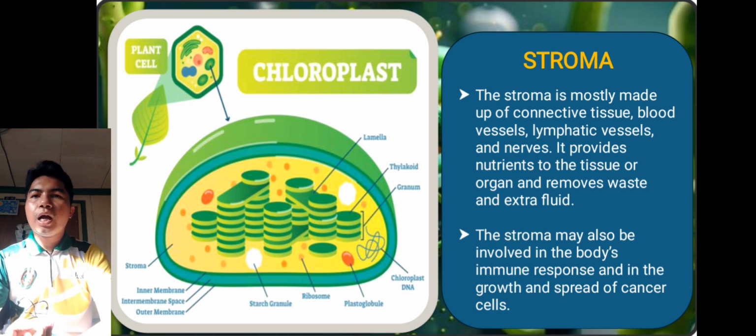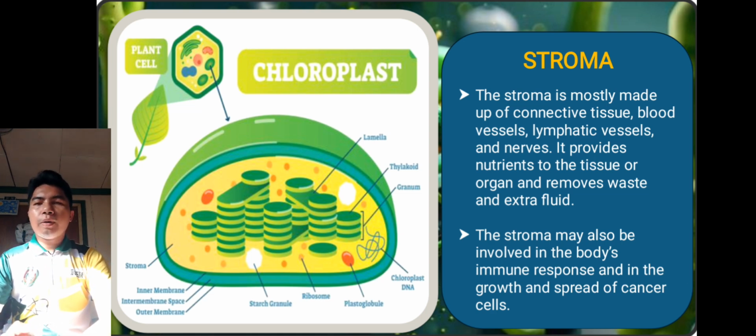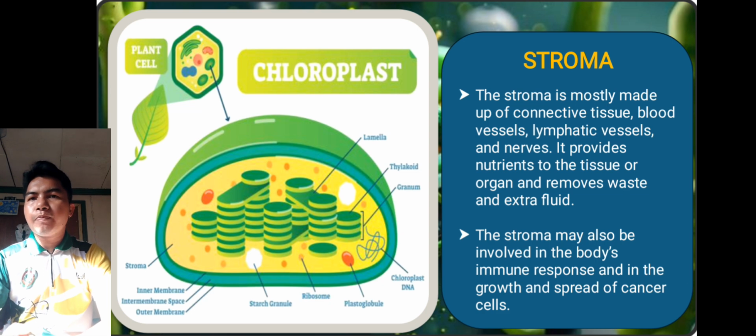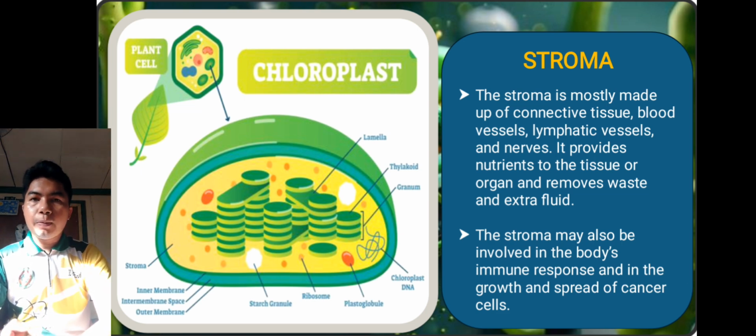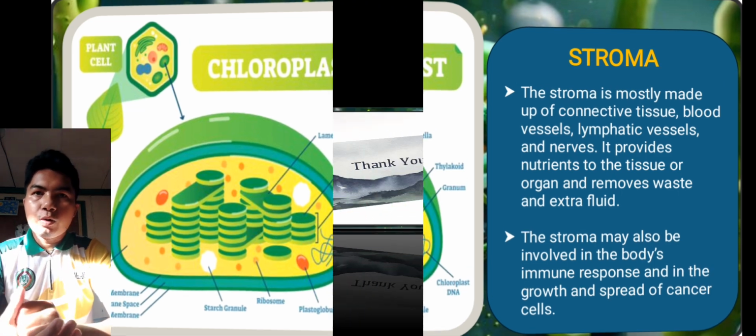So, ito yung ating stroma, ito yung liquid type ng ating chloroplast. Kumbaga is it provides the nutrients to the tissue or organ, to remove waste products or extra fluid in our chloroplast. So, yan yung function ng our stroma.